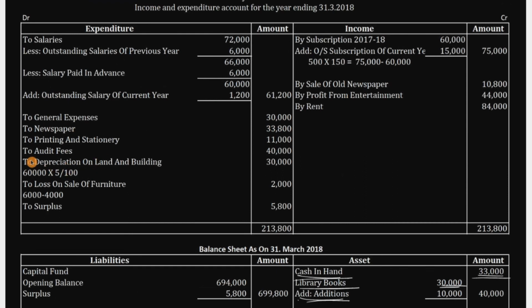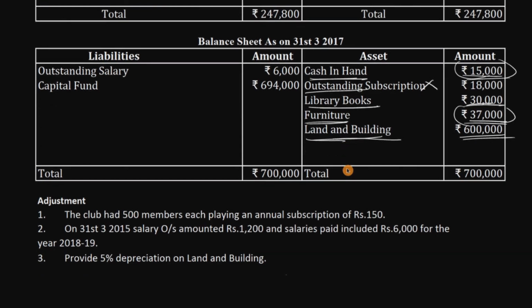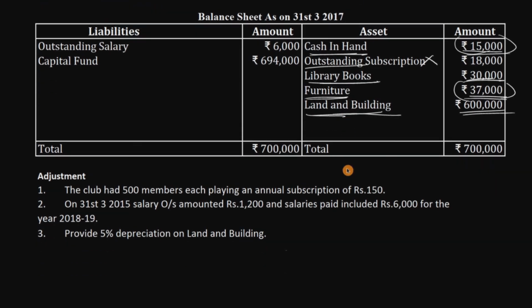Here you calculated depreciation, that is 30,000. 6 lakh rupees into 5% is 30,000. So subtract that 30,000, you will get 5,70,000 for the depreciation. Right, less depreciation, 30,000, 5,70,000. Next, we already completed all the items. We have still a few items left that will be in the adjustment part.